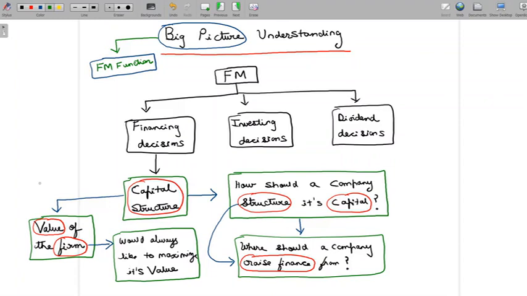So now at this stage, after understanding the big picture and after understanding how capital structure fits in the big picture and understanding what is the main parameter capital structure looks at, now let's go to understand the basic principles associated with all the concepts, or at least I would say most of the concepts that we are going to be looking at.